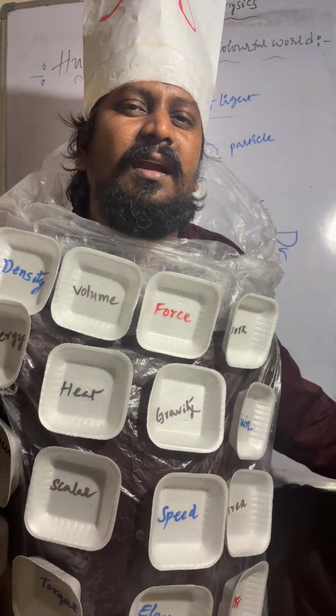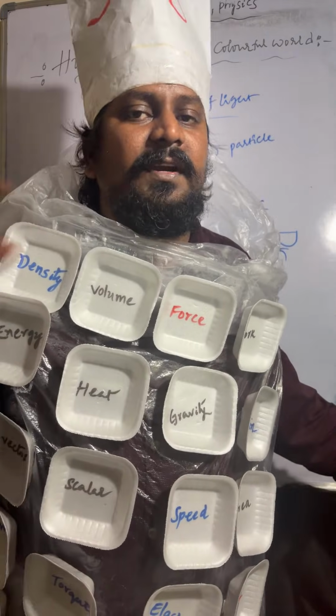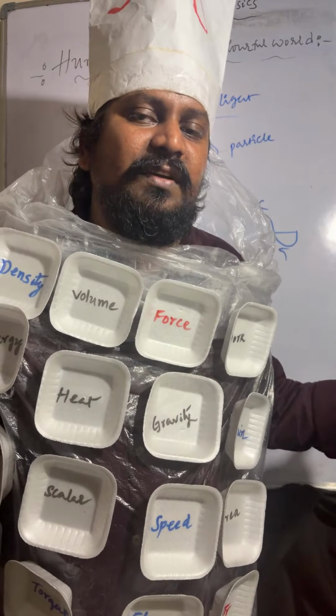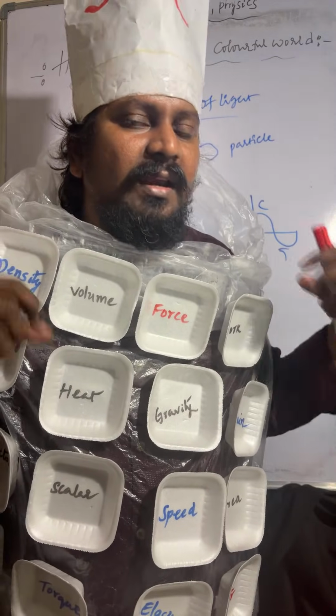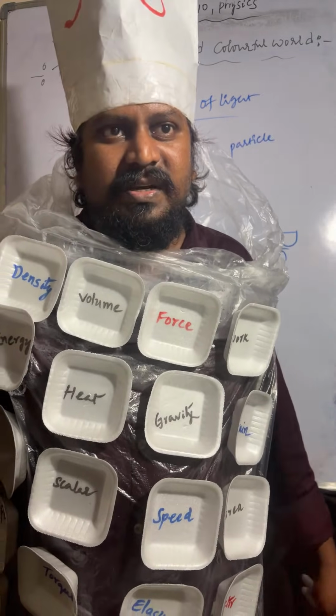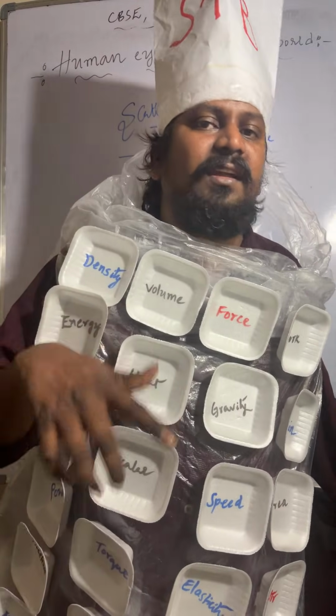So in the morning and evening, the distance is more compared to the remaining timings. That's why whenever light rays enter from the sun, all the remaining colors will scatter. Only red color travels a long distance. That is the reason it appears red during morning time and evening time.